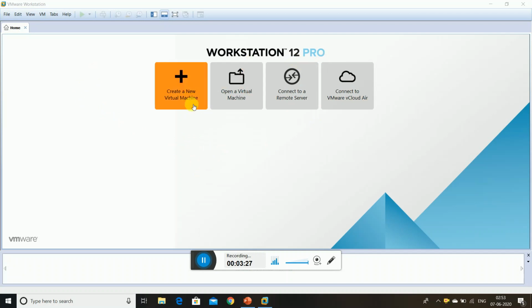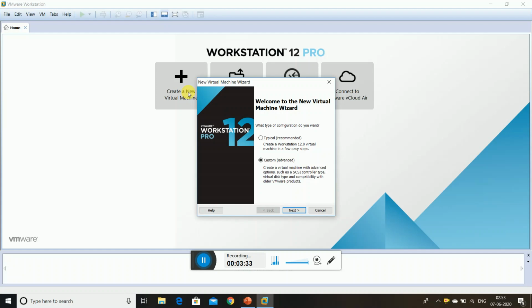If you want to know how Create a New Virtual Machine works, please click on this, and I will provide all the links. This is the first step. In this first step, first of all, you just choose Custom (Advanced) only. This option only you can click.